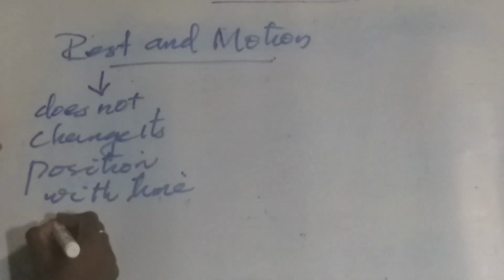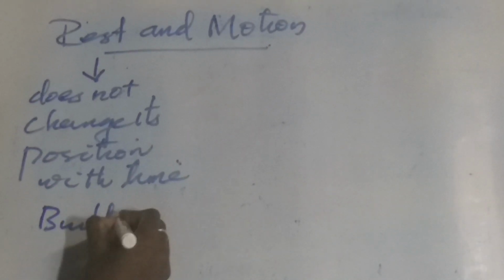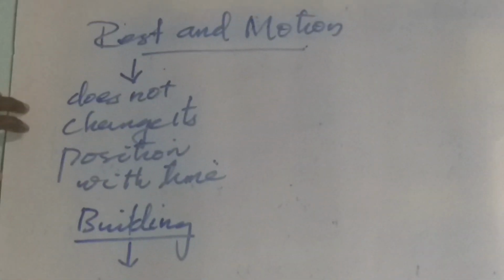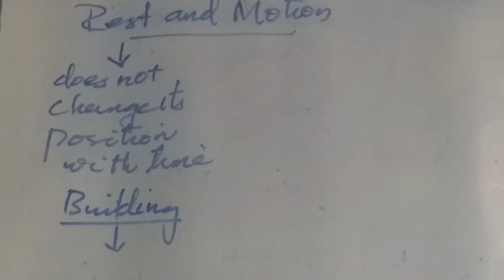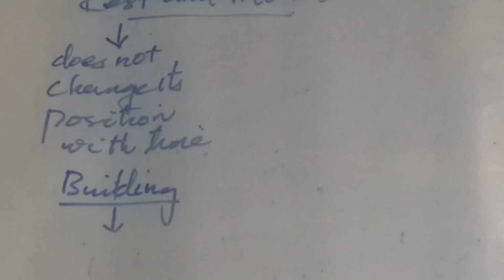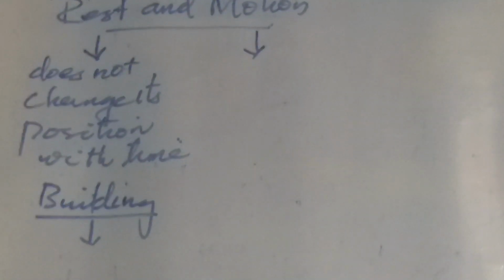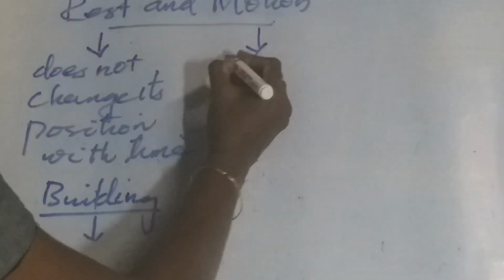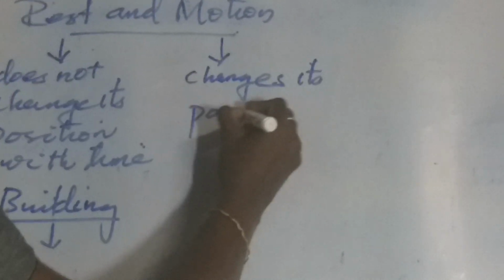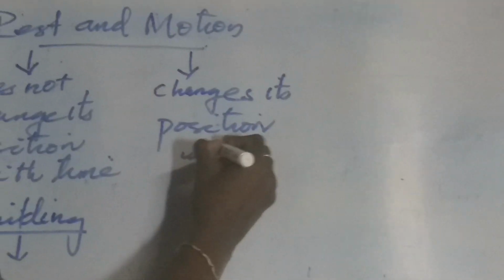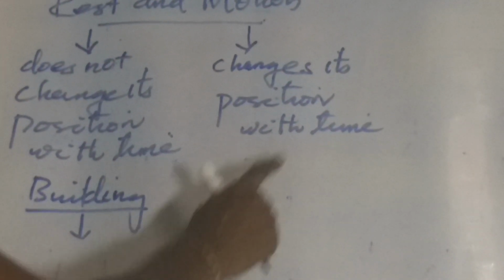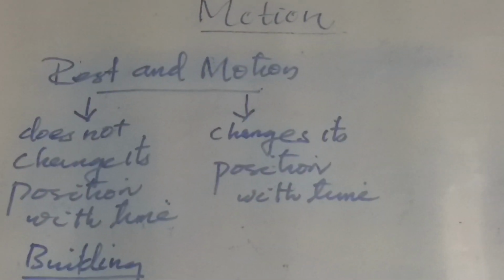When we consider the case of a building, its position does not change as long as nothing disturbs its position. So that building is said to be at rest. Next, coming to motion. An object is said to be in motion if it changes its position with the time. If an object changes its position with the time, then we can say that object is in motion.